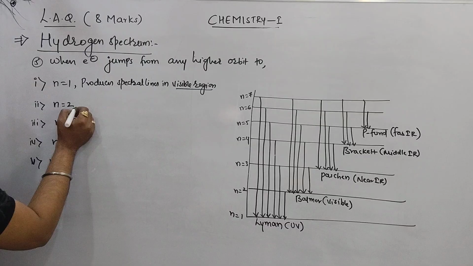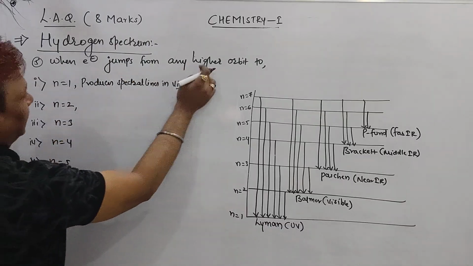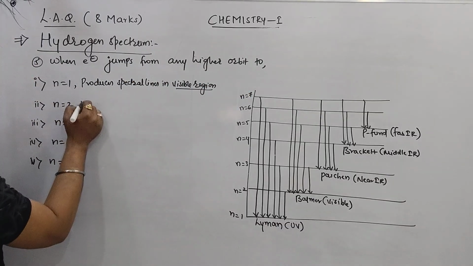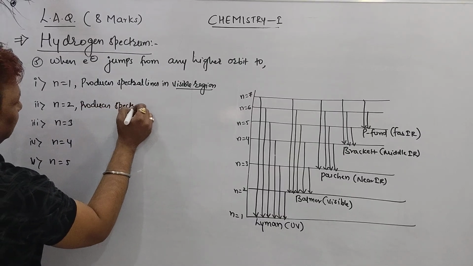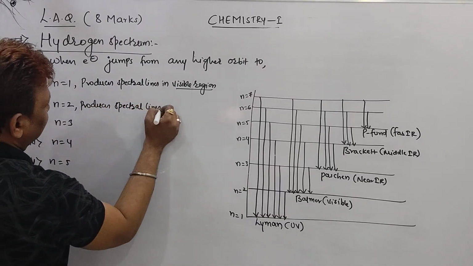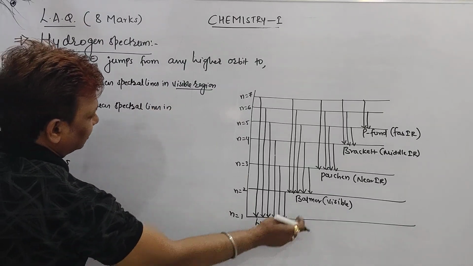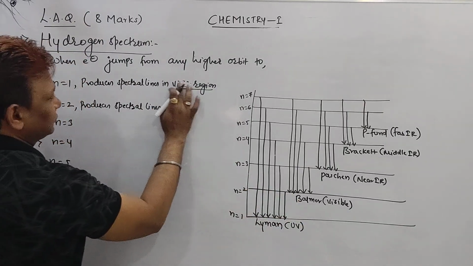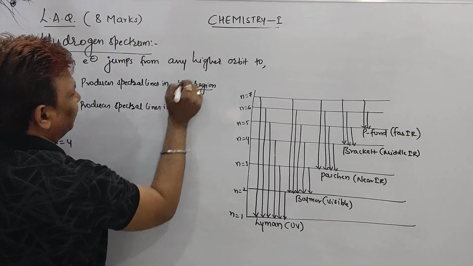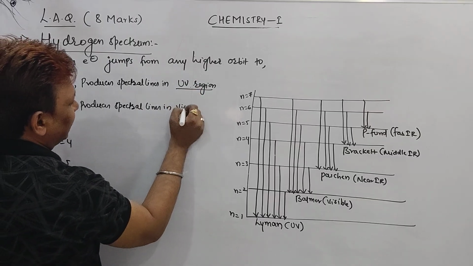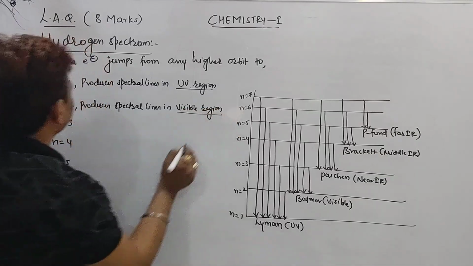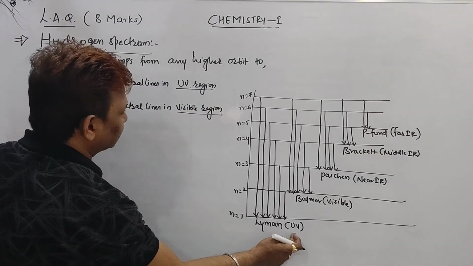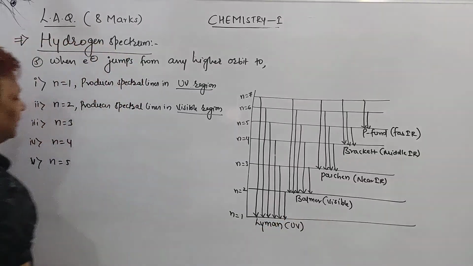Sir, when it comes back to n equal to 2, electron jumps from any higher orbit to n equal to 2, it also produces spectral lines in which region after the UV, beta? Sorry, n equal to 1 is UV region, then n equal to 2 is in the visible region.